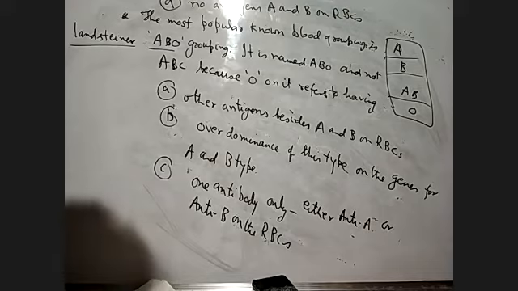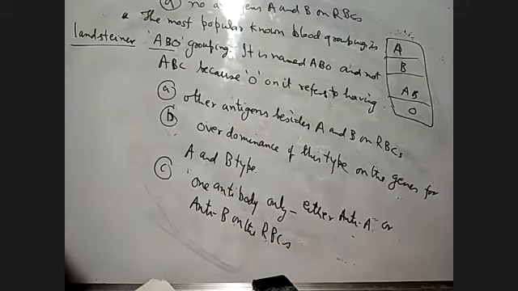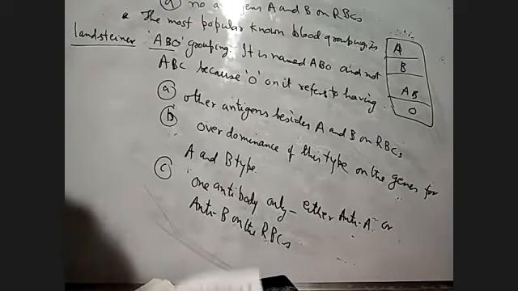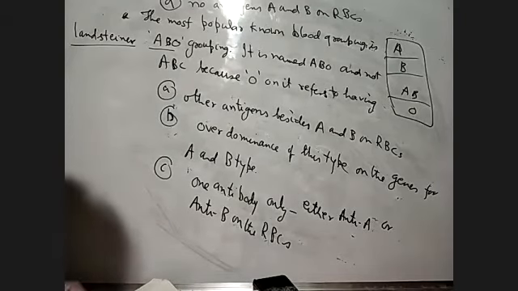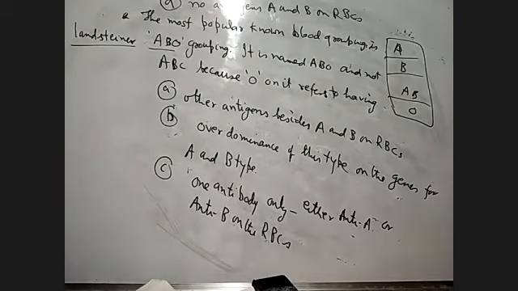In this question, they say that the most popularly known blood group is the ABO grouping. It is named ABO and not ABC because O refers to having what? The options: no A, other antigen beside A and B on RBCs; over dominance of this type on the genes for A and B type; one antibody only, either anti-A or anti-B; no antigen A and B on RBC.